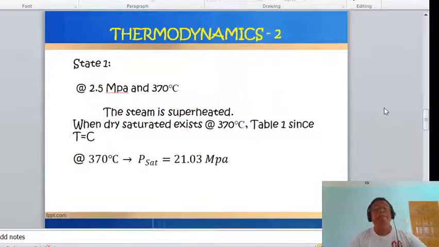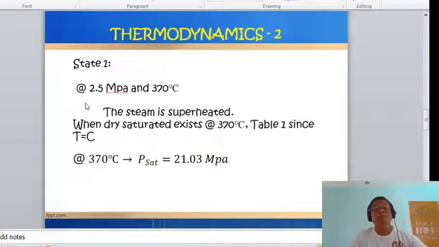Okay? So, at state 1, that is at 2.5 megapascal and 370 degrees Celsius. Since both the pressure and temperature are already given, we know already that the steam is superheated. Okay? Superheated condition of the steam.